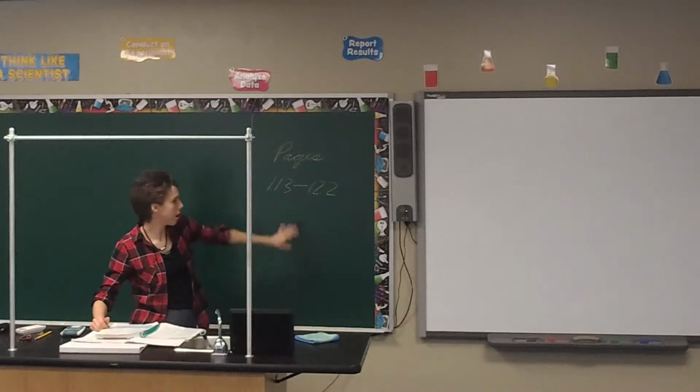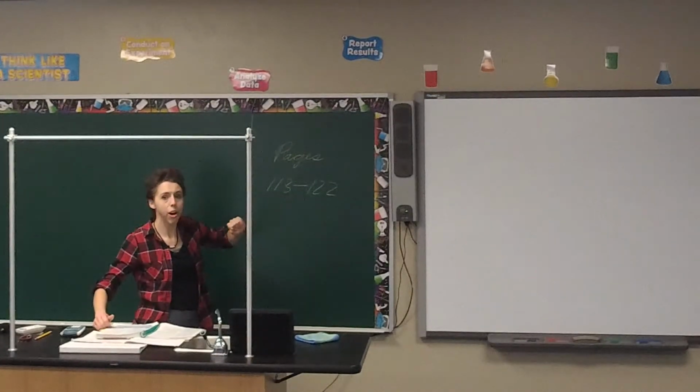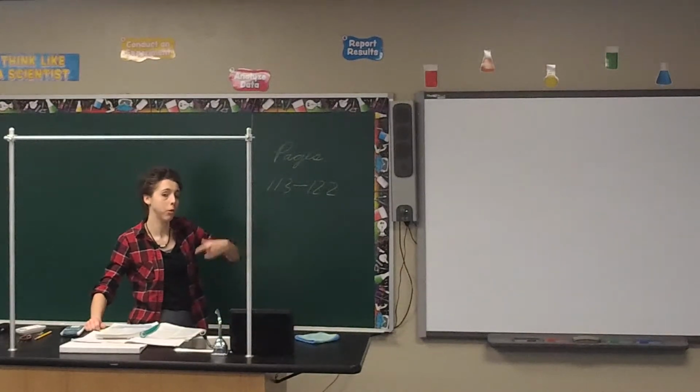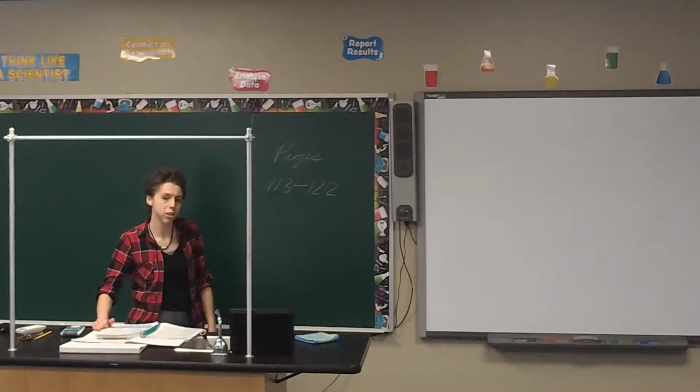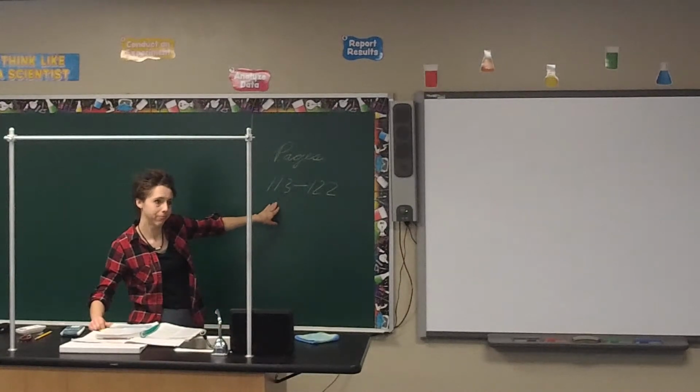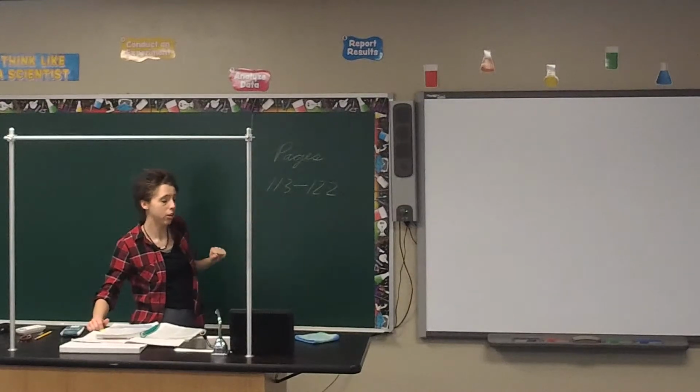So for your classwork, it's pages 113 through 120. Try to see how many bold terms and definitions you can write down in about 5 to 10 minutes. So we've been reviewing over this for several days now. You don't have to worry about the periodic table today, but make sure that you are studying the bold terms and the definitions. So go back to page 113. Sorry, I started early. So page 113 to 122.